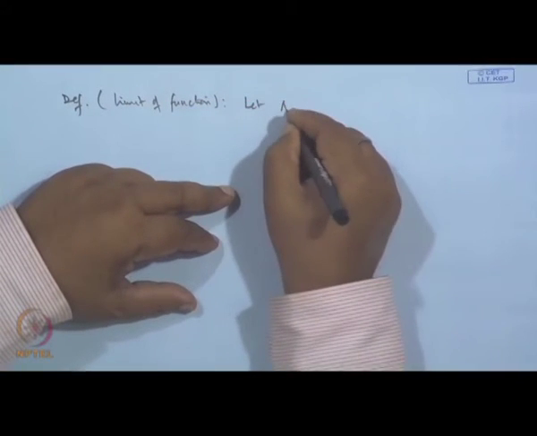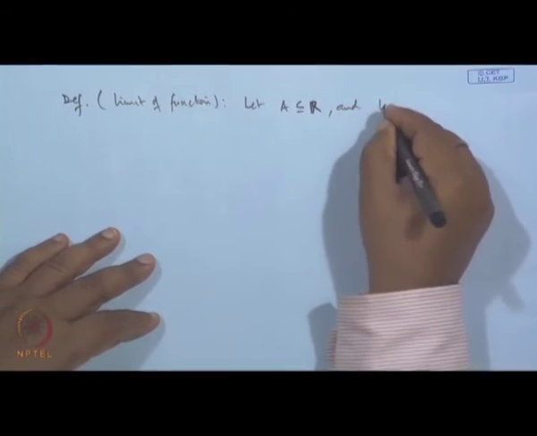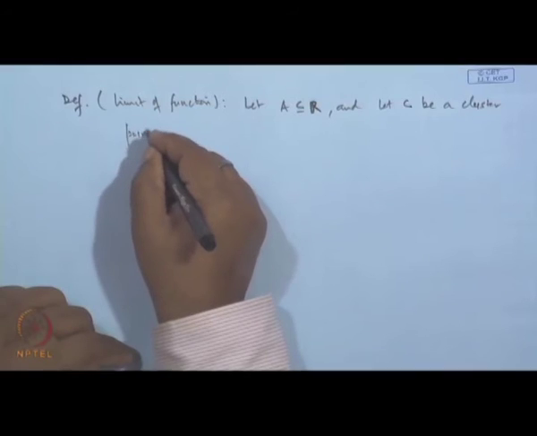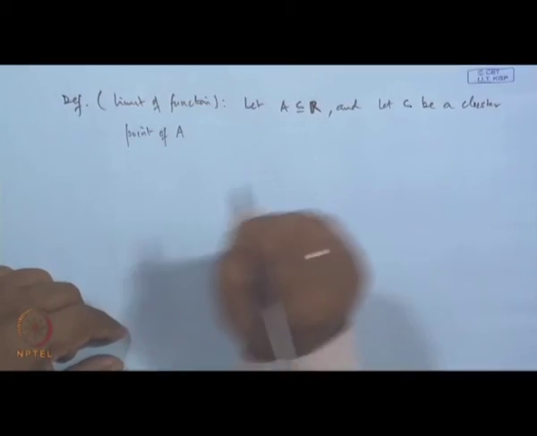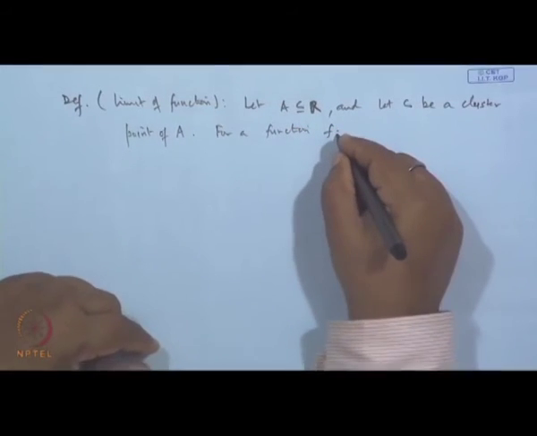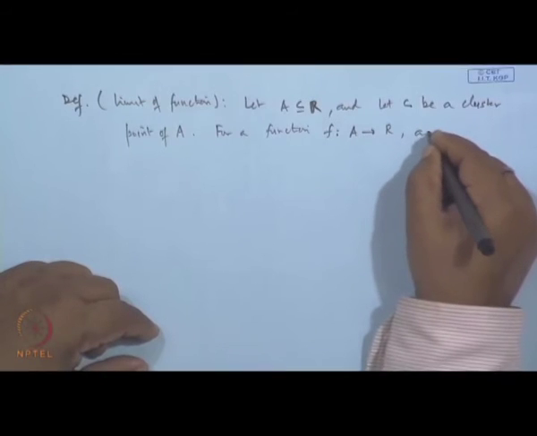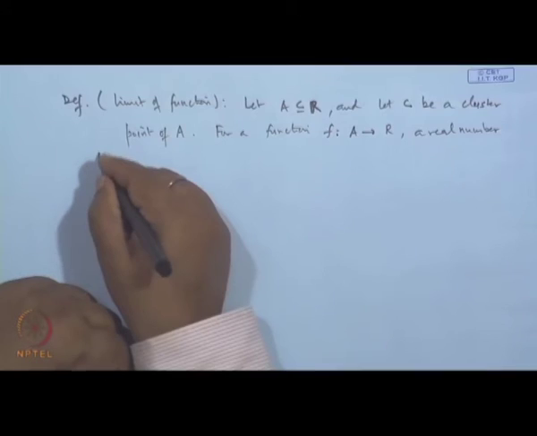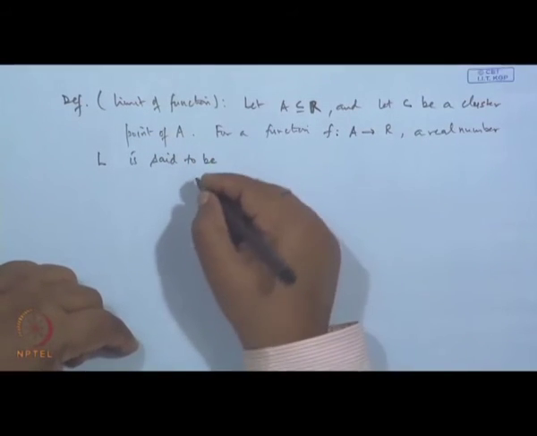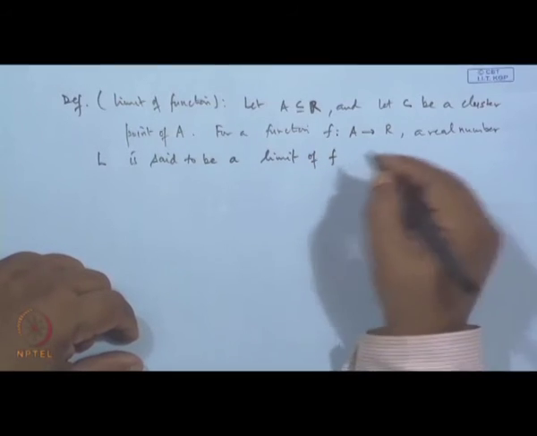Let A be a non-empty subset of R, and let C be a cluster point of A. For a function f from A to R, a real number L is said to be the limit of f at C